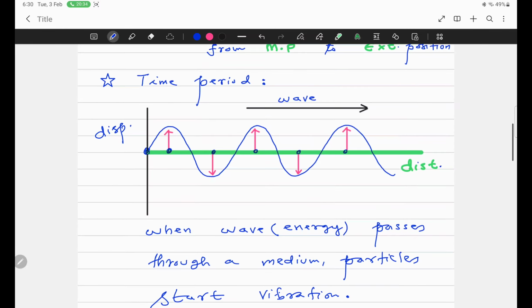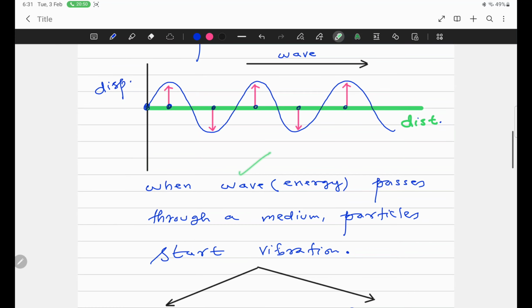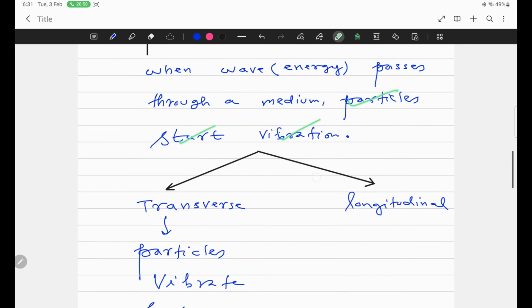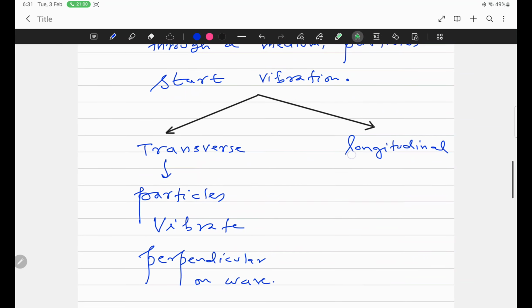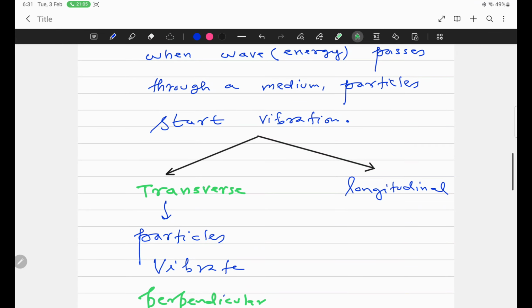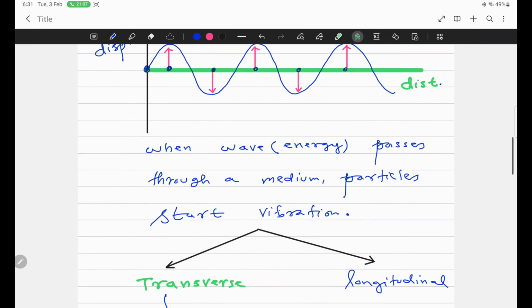You can see in this graph the wave is traveling towards the right-hand side and the particle is moving perpendicular to it, vertical to the horizontal motion of the wave. So when energy passes through a medium, just like in a string, particles are vibrating, and if the particles vibrate perpendicularly, this is called a transverse wave.